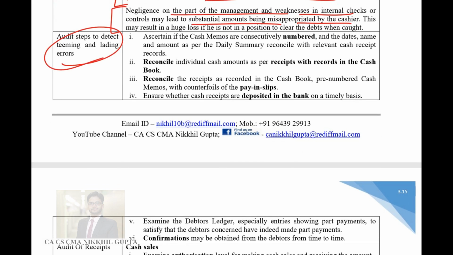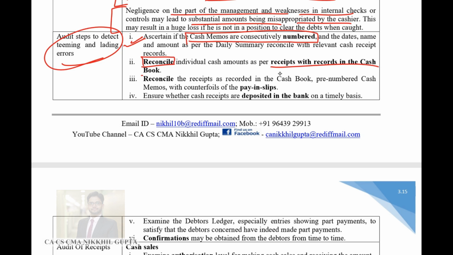Now the audit steps to detect teaming and lading error. The very first audit step is that any missing voucher should be disclosed to the auditor, and it should be carefully scrutinized why any voucher is missing. So if the numbers are 1, 2, 3, 4, 5, then the fourth cash memo should also be there, and there should not be any missing vouchers. Reconciliation is an essential element in detecting teaming and lading fraud.